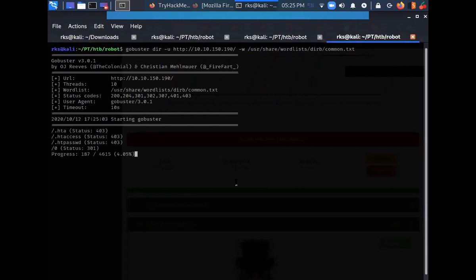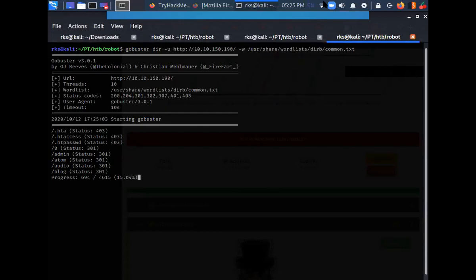Okay, GoBuster is running. There are a bunch of files being detected by GoBuster. Let it run in the background, and meanwhile we try to enumerate the target manually.